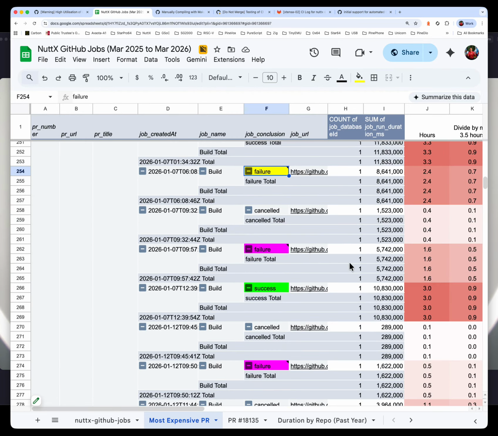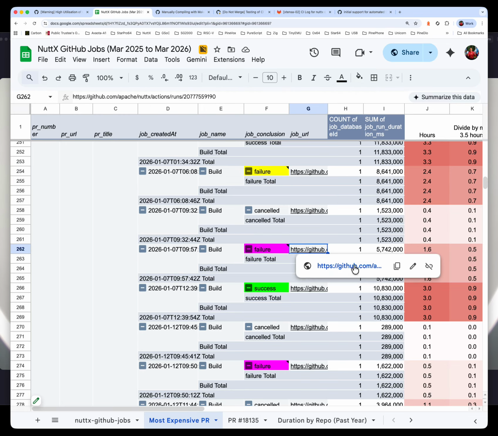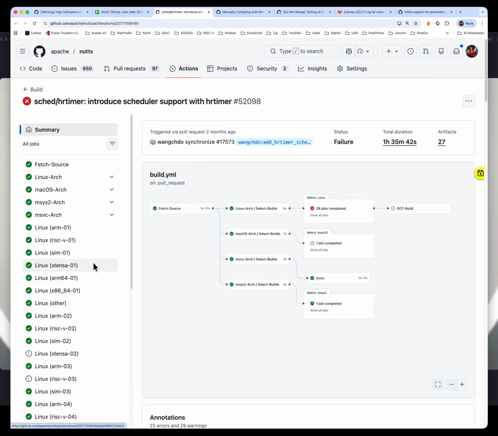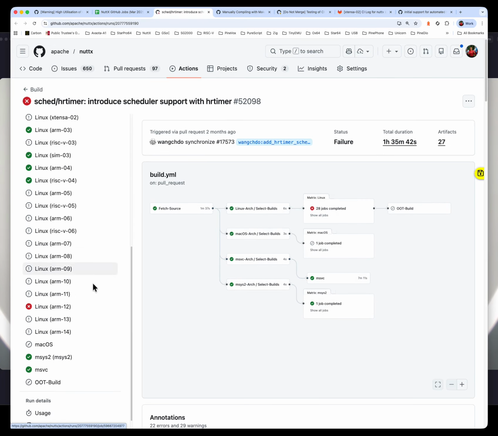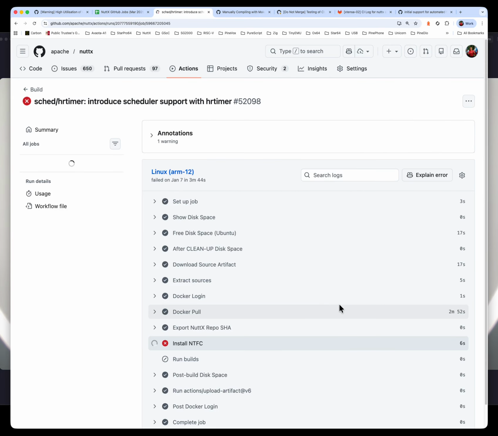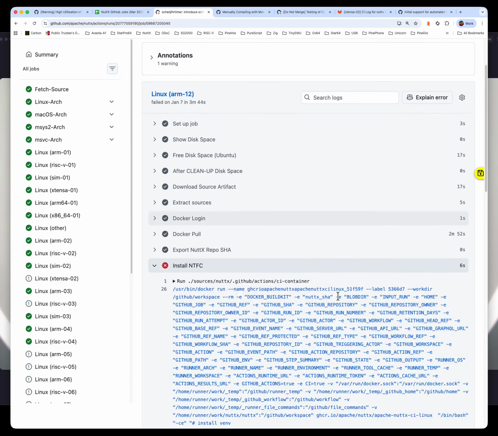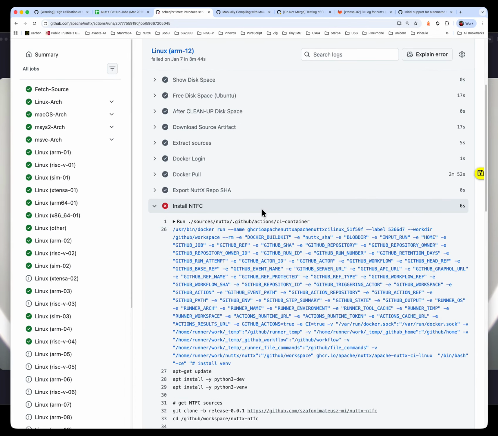Now we come to 2 interesting failures that are highlighted in purple. Let's go and see what happened here. NTFC download failure. Fortunately, we have the logs to see what happened. Let's go in there. The job that's failing is ARM12. We see ARM12 failing at the step for install NTFC. So NTFC is a new framework that we rolled out in January this year. It will do the CI test.